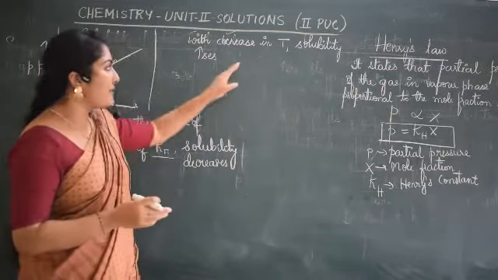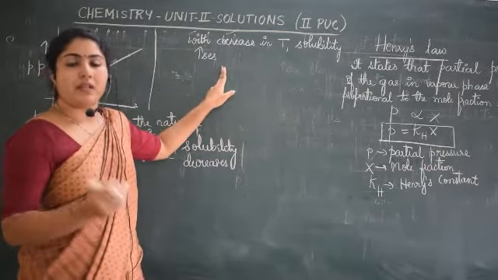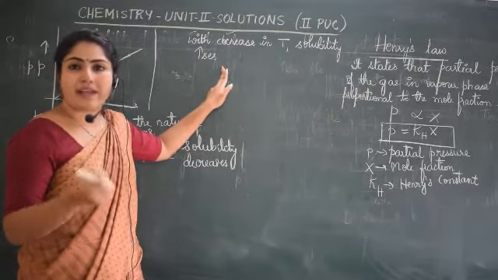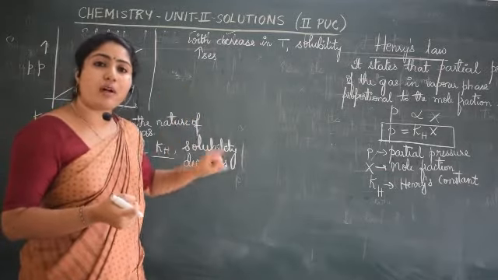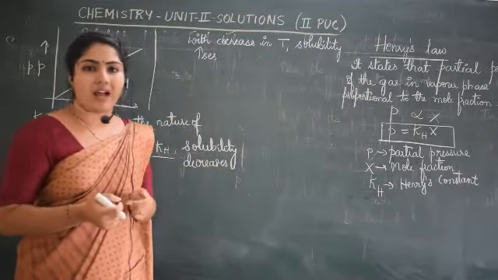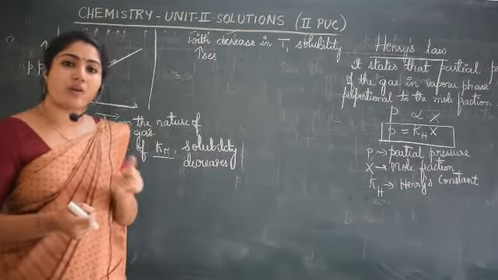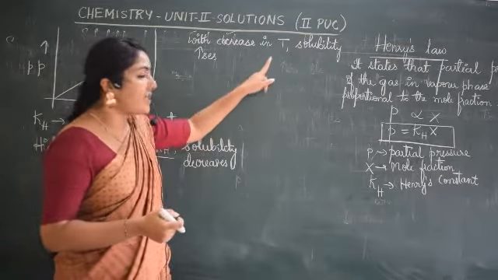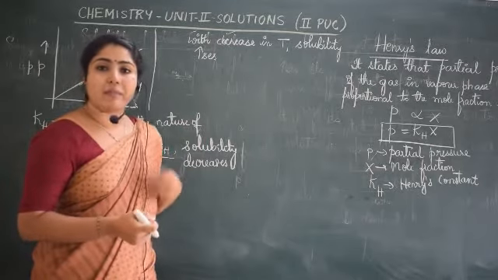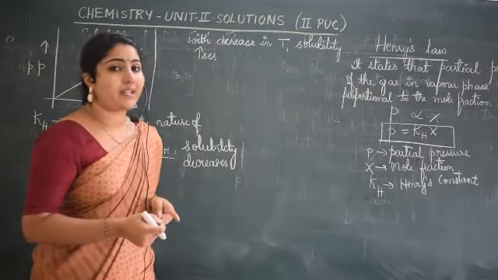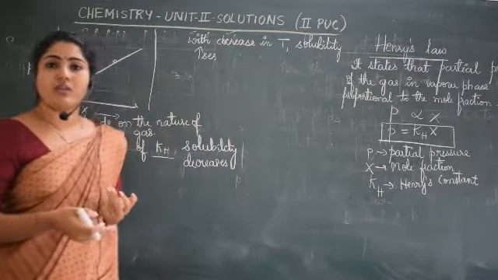If the temperature is less, solubility will be more. Therefore aquatic species are more comfortable in cold water than in hot water, because the dissolved oxygen amount will be more if the temperature is less. If the temperature increases, solubility decreases. So decrease in temperature favors more solubility.